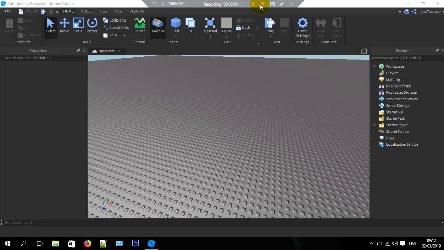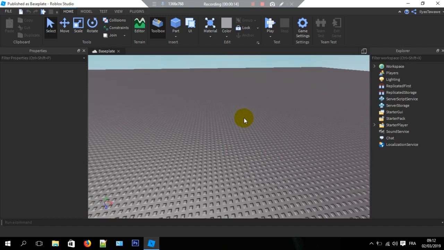So in this video, I'm going to show you how to generate a random terrain. Well, not purely random, but its randomness is smooth, like a smooth terrain out of blocks.